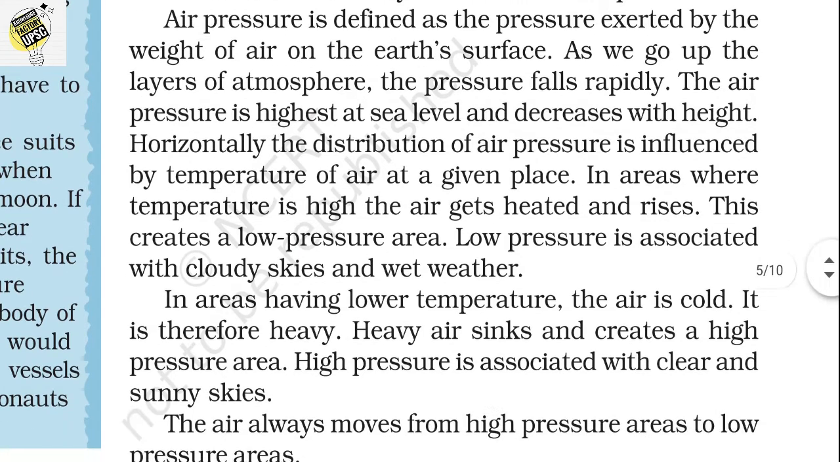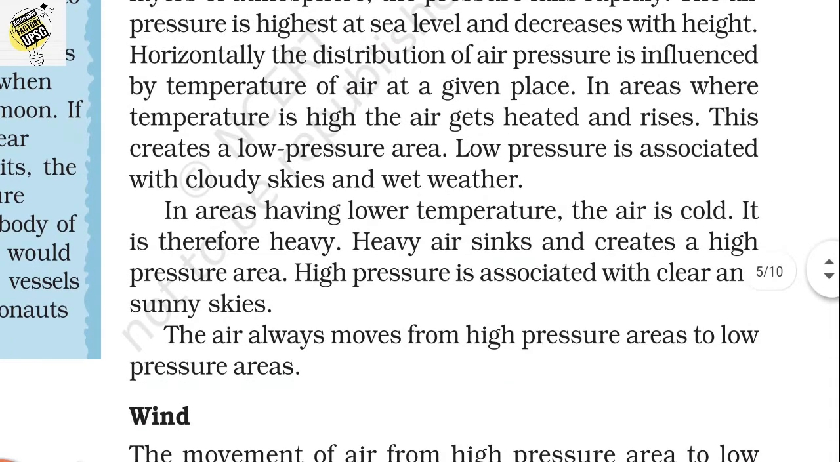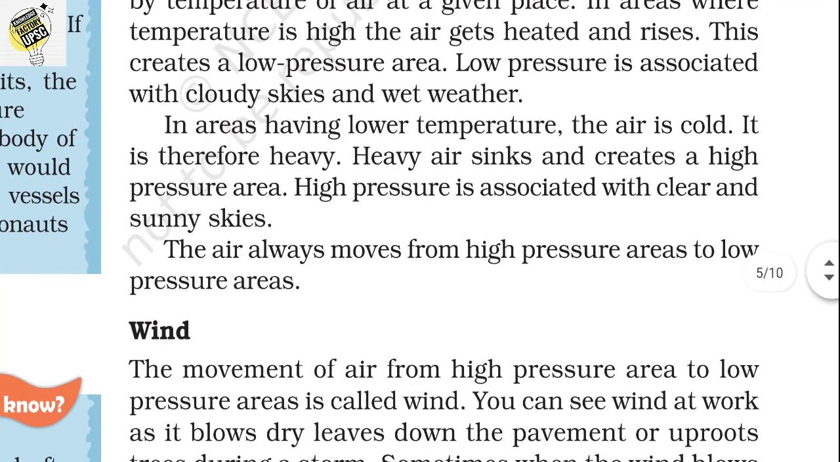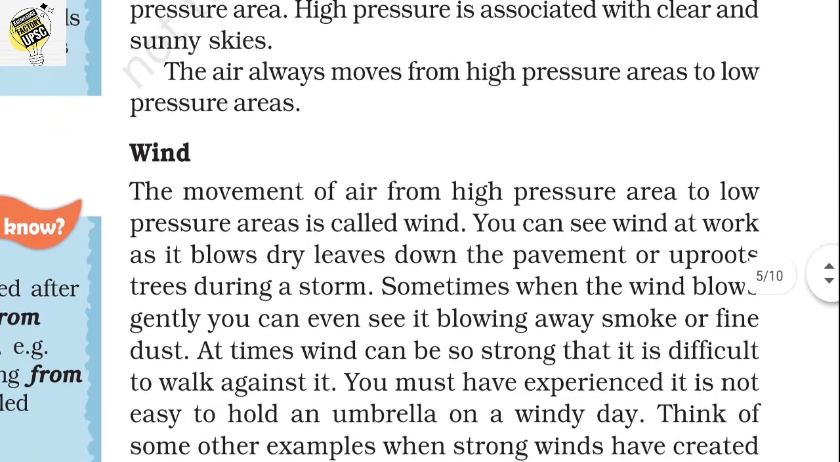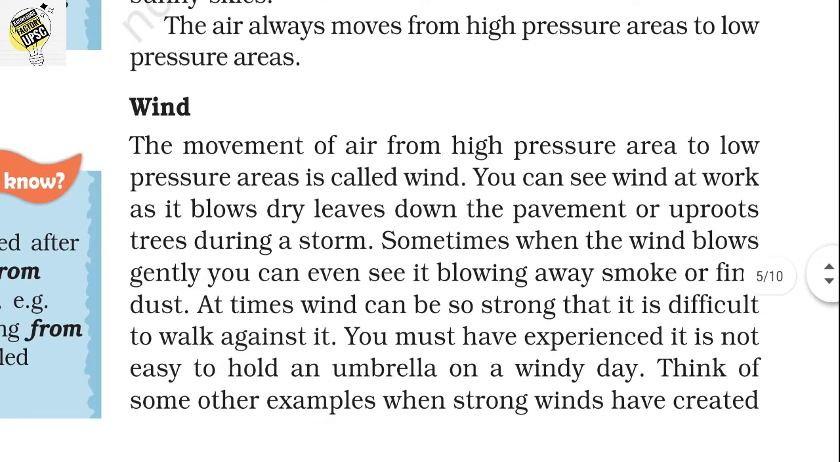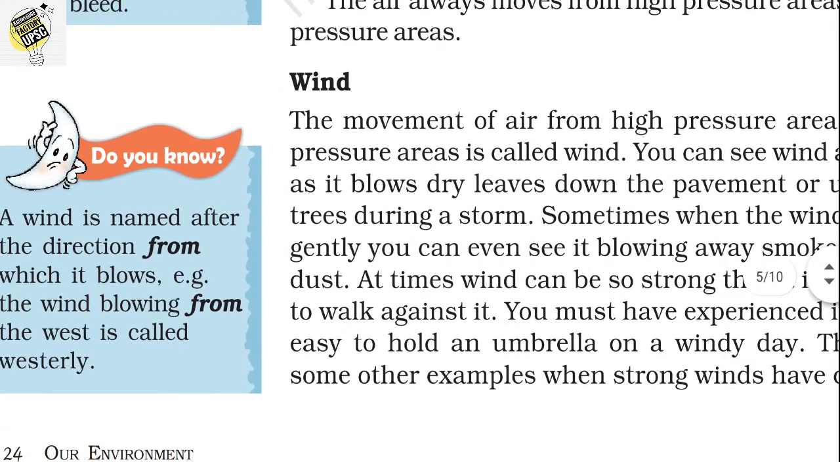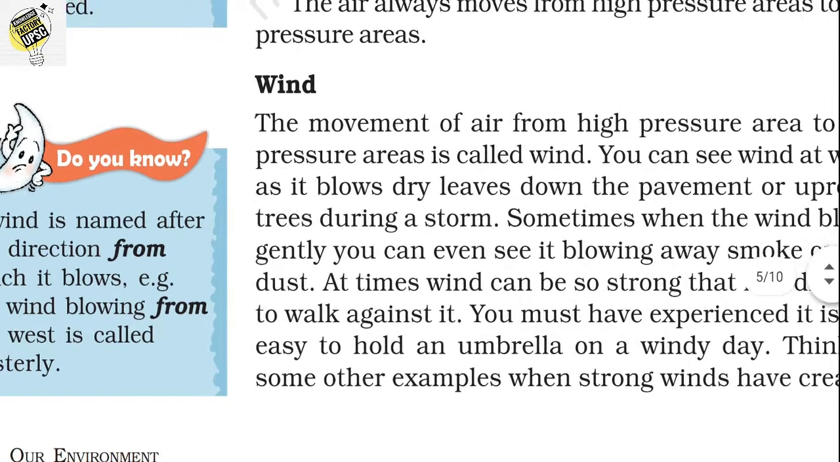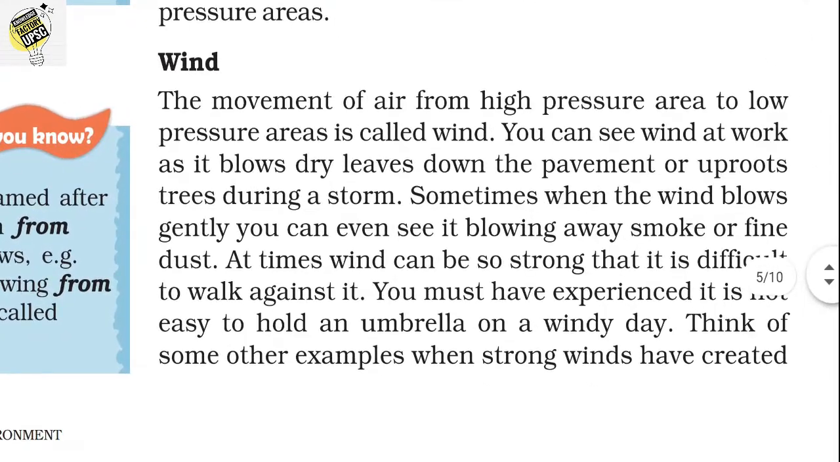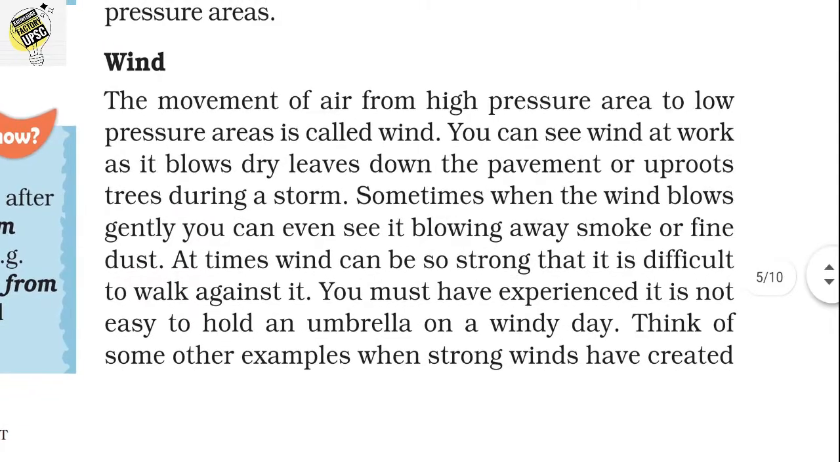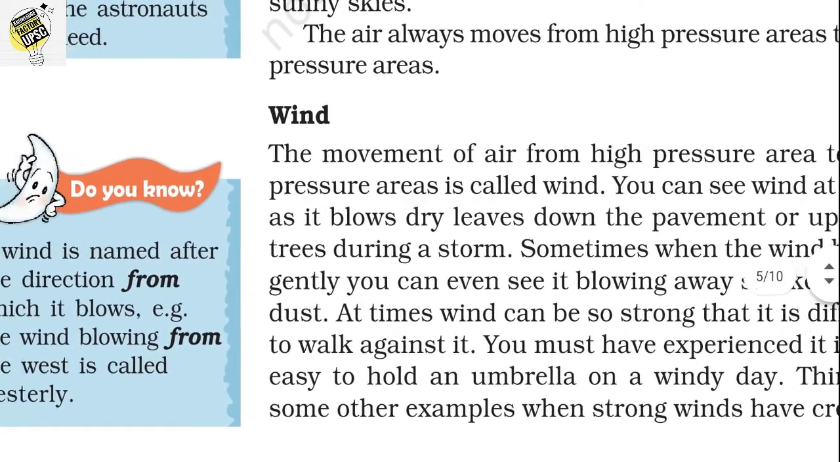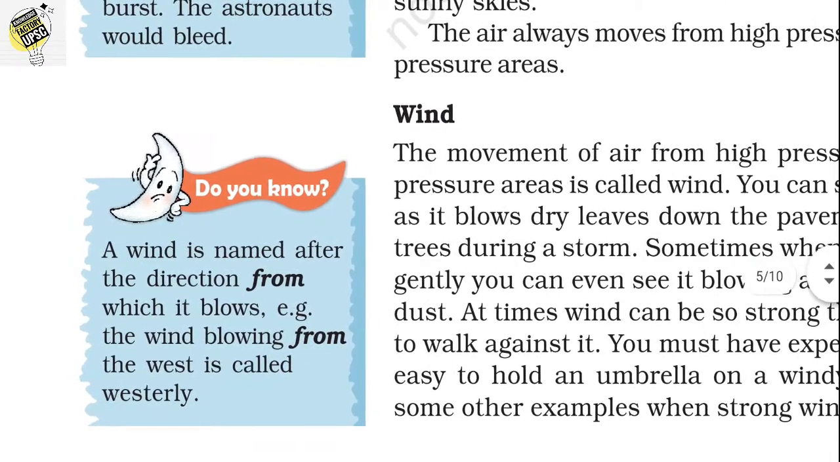Okay, and in areas where the temperature is high, the air gets heated and rises, and this will create low pressure areas. Low pressure is associated with cloudy skies and wet weather. The air always moves from higher pressure areas to lower pressure areas, which we have already discussed before. So let's see what wind is. It is the movement of air. The movement of air from higher pressure areas to lower pressure areas is known as wind. That's the only concept you have to know about that.